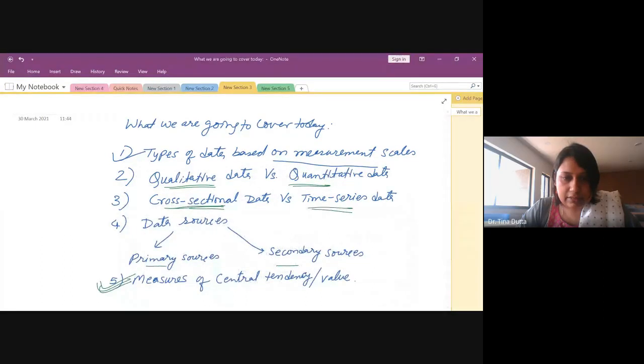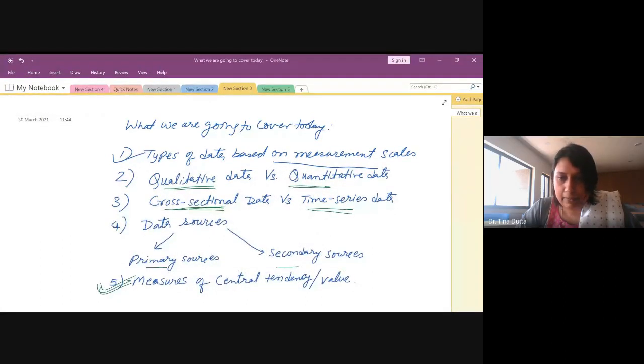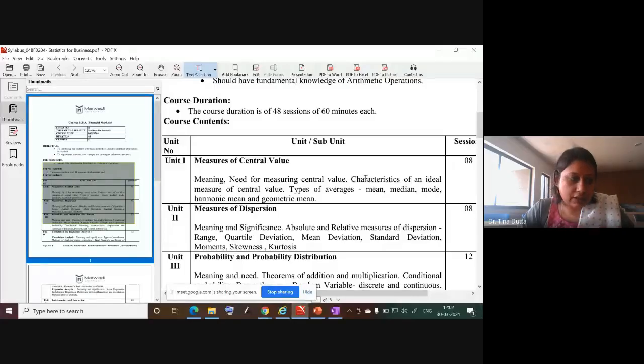Let me share this screen. All right, so if you see your syllabus, the first unit is measures of central value. This is your first unit, and it is also called measures of central tendency.